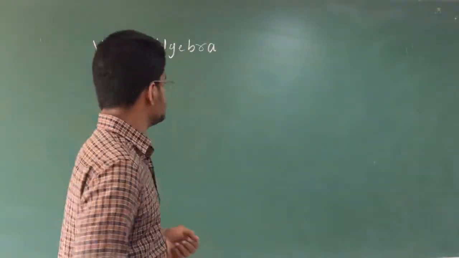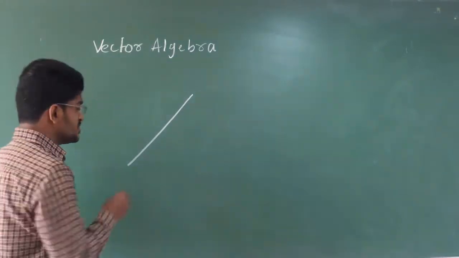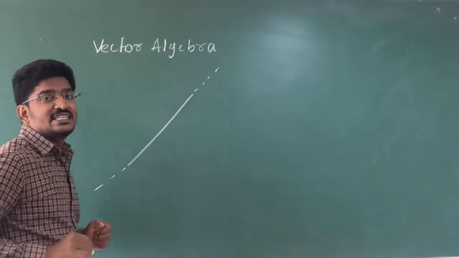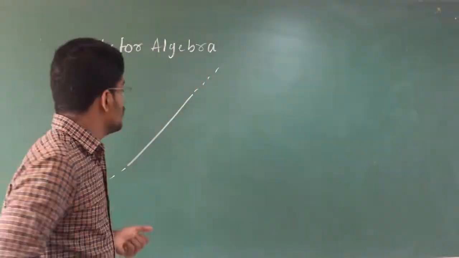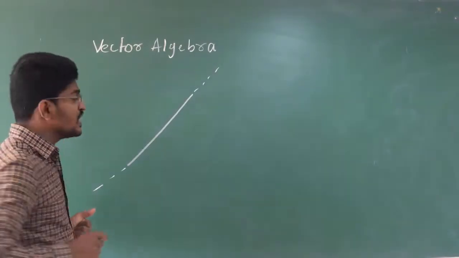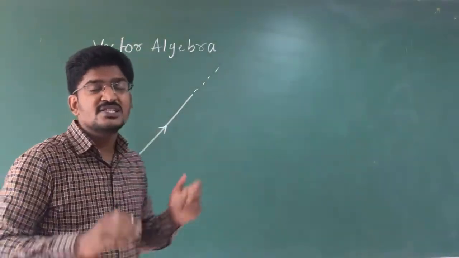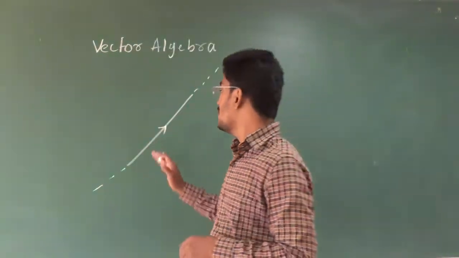See, I will take one line of length n, n meters or n centimeters of length. For this line, I will make an arrow mark. That means I am going to give a direction for this line.